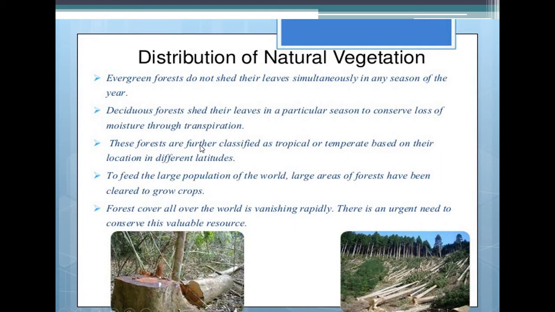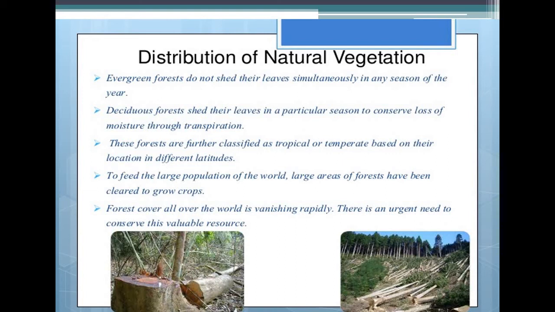This type of forest, like the deciduous type, is further classified as tropical or temperate: tropical evergreen forest, temperate evergreen forest, then tropical deciduous forest, temperate deciduous forest. So that's why these forests are further classified as tropical or temperate based on their location in different latitudes. To feed the large population of the world, large areas of forests have been cleared to grow crops.